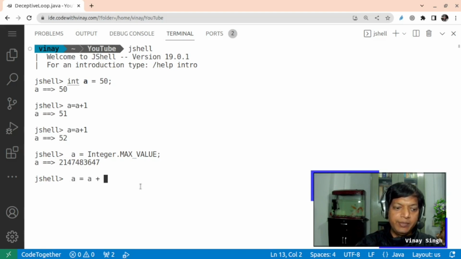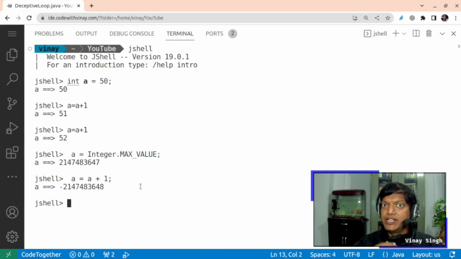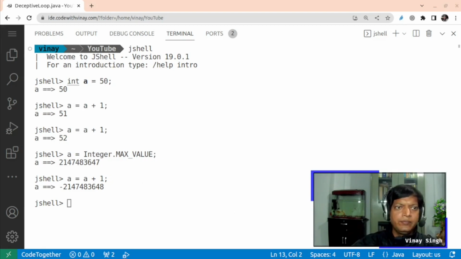a is equal to a plus 1. And instead of going to the next highest value, the behavior is that it will go to the lowest possible integer. So if I press enter, see, the number is now negative. And as you can guess by now, this negative number is not more than 50, and hence the loop finishes after this. Now let us confirm that this negative value which is there on the screen is indeed the minimum possible value.